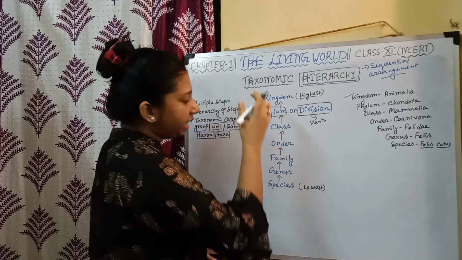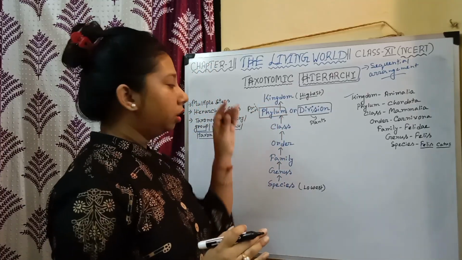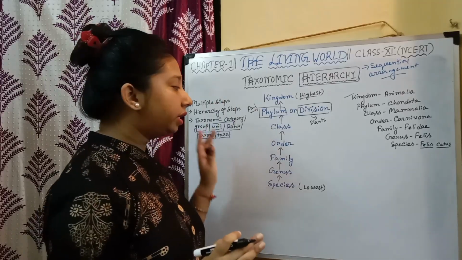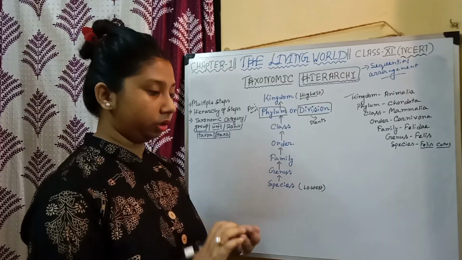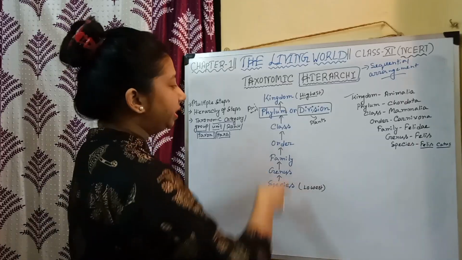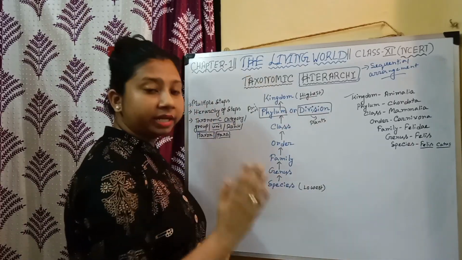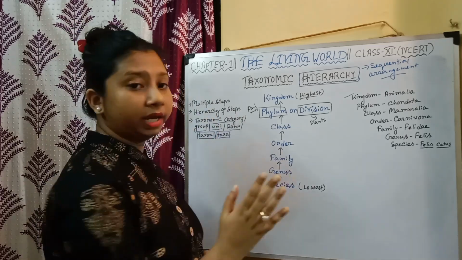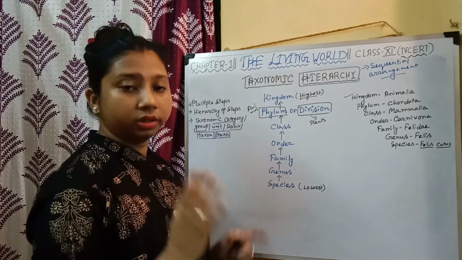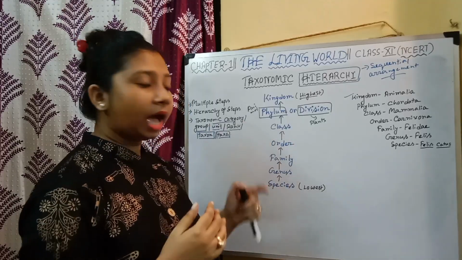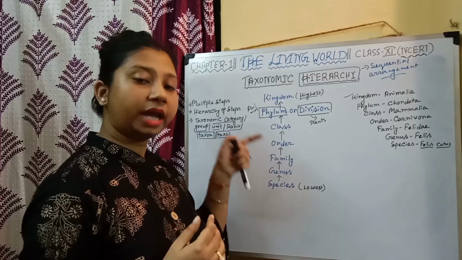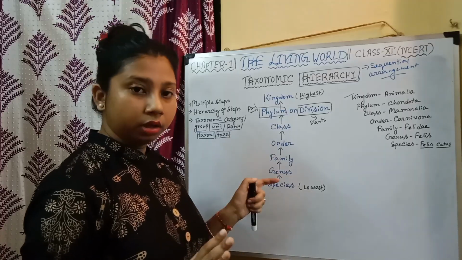So these seven are taxonomic categories or taxa, and these are obligate taxonomic categories. You have to remember that these are all mandatory, or obligate, taxonomic categories. That means when we are classifying any living organism, we have to mention these seven taxonomic categories.